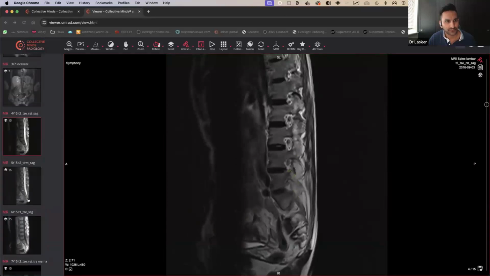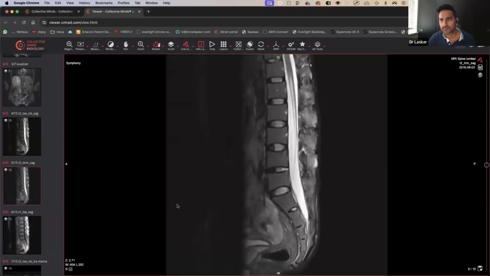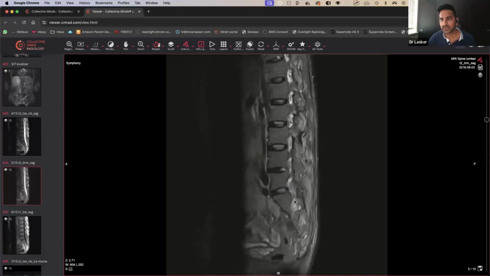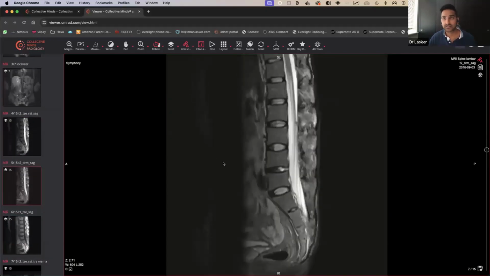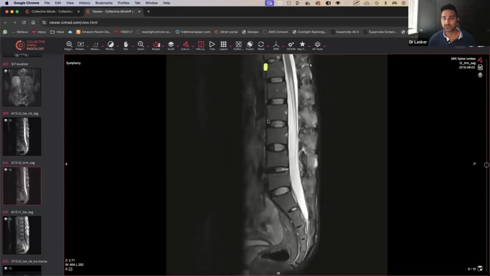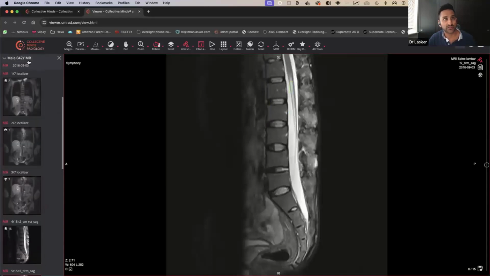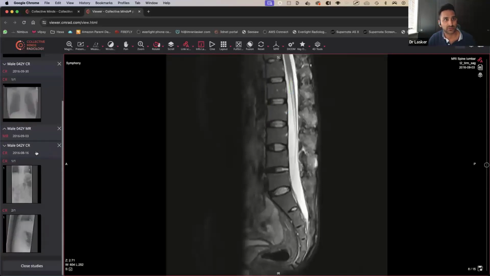Do we have any more? Let's see here. Yeah, you can see how completely ankylosed all of this is. So this is very important as well. So you always have to look. And actually, I have been caught out once from this, and I just want to make sure that no one else gets caught out by this.